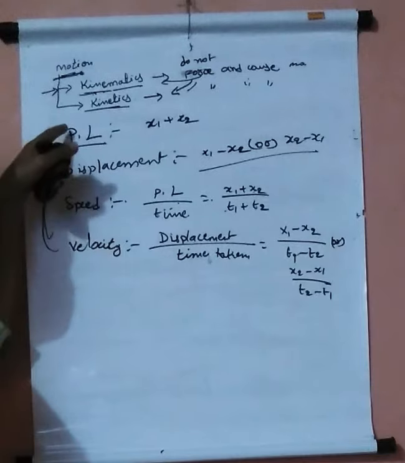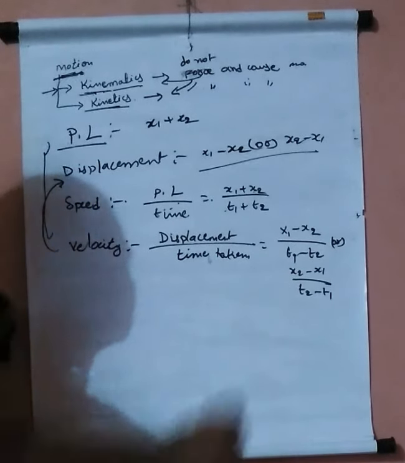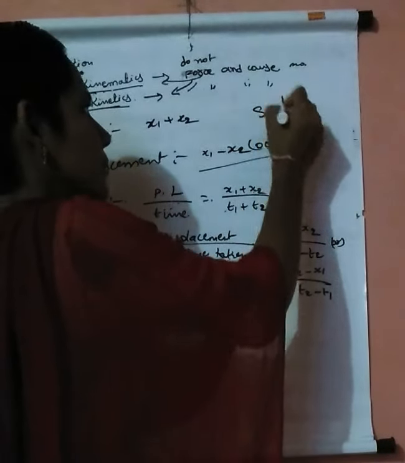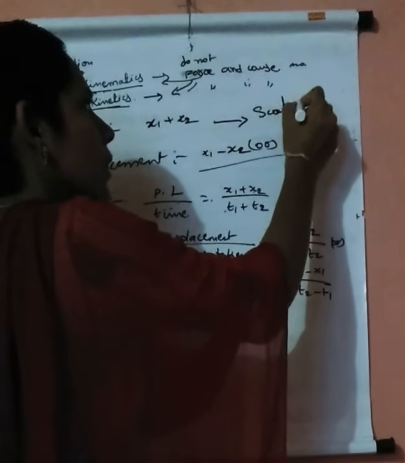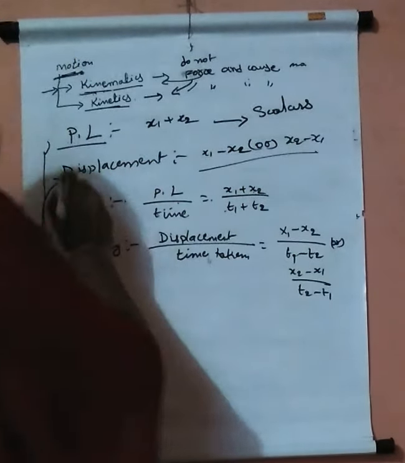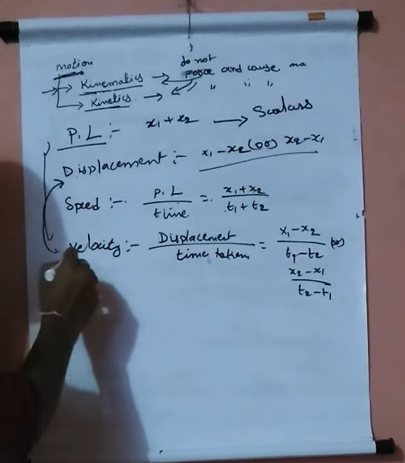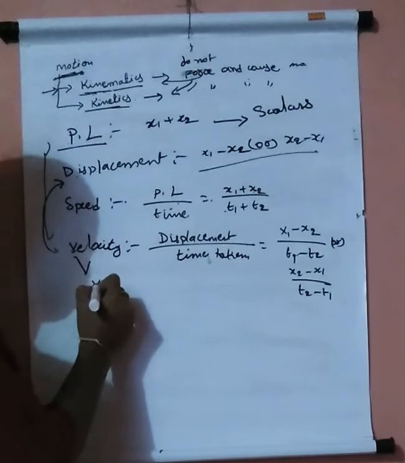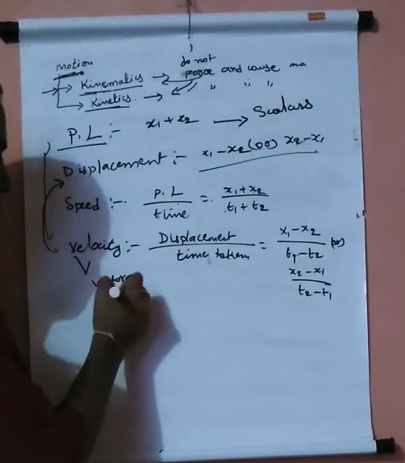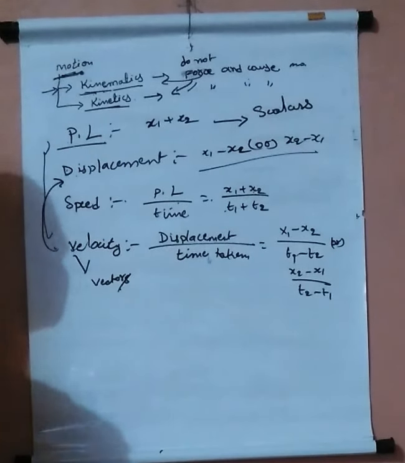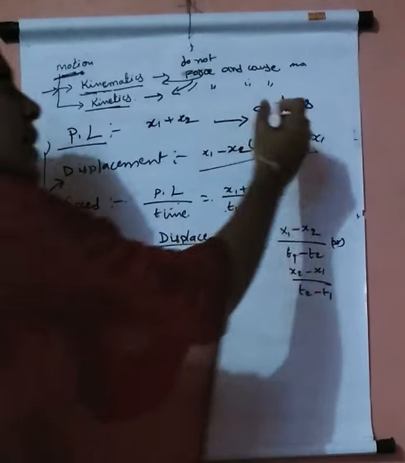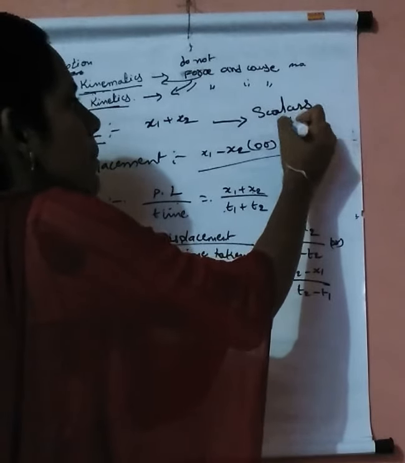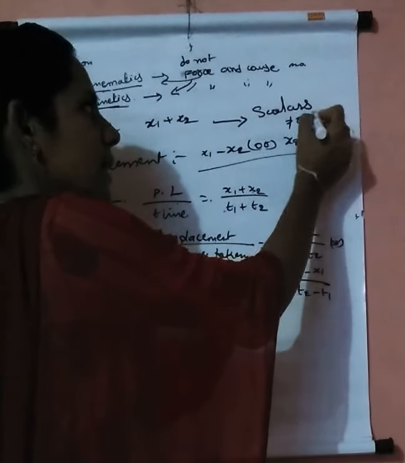Speed and path length are both scalars, but displacement and velocity are vectors. Therefore path length and speed can never be 0 or negative.